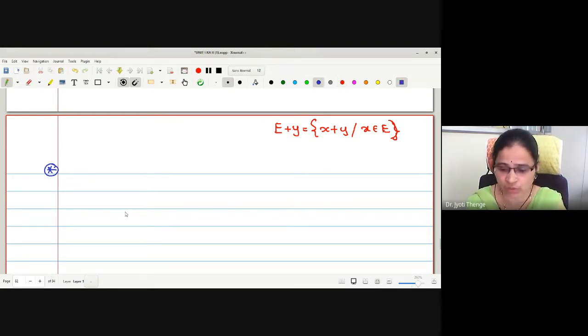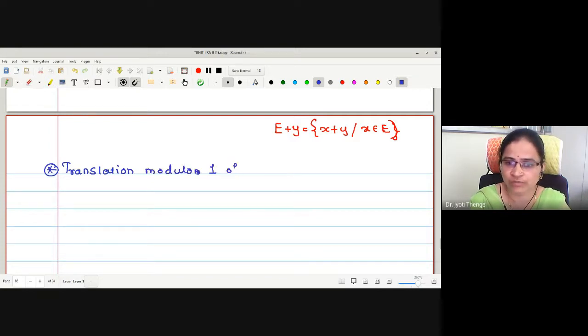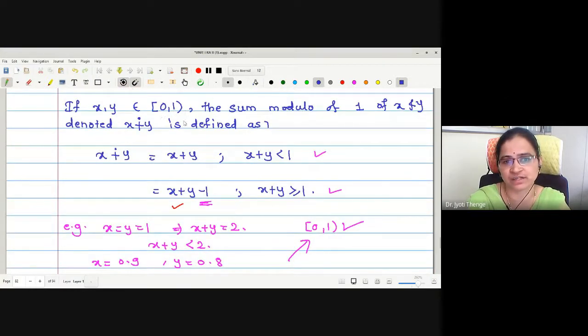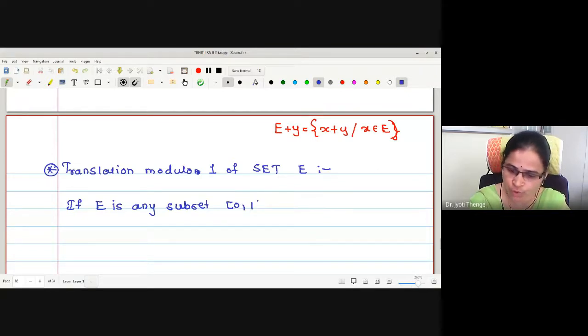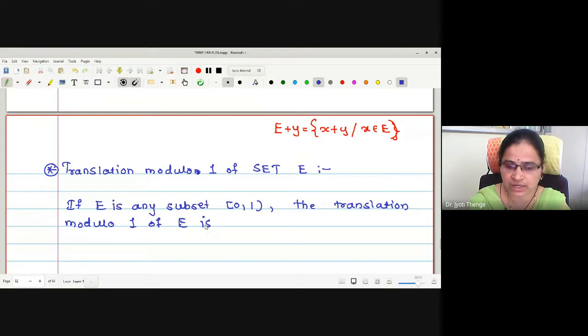Now, on parallel lines, we are going to define translation modulo 1 of a set E. Therefore, if E is any subset of closed 0, open 1, the translation modulo 1 of E is defined by.